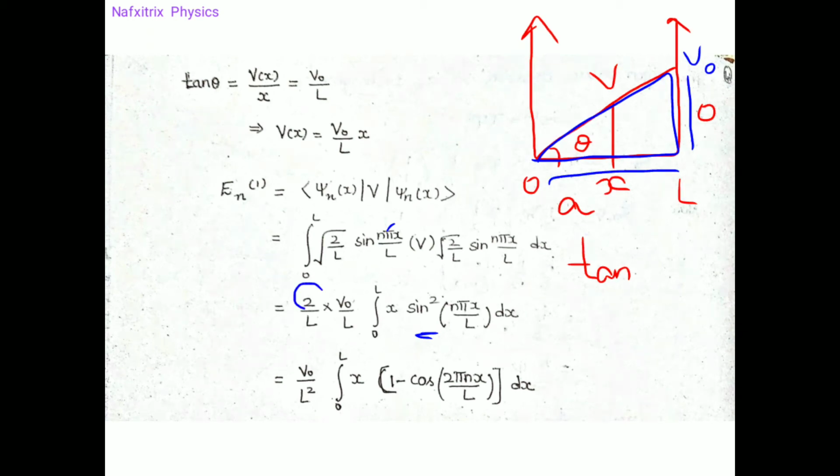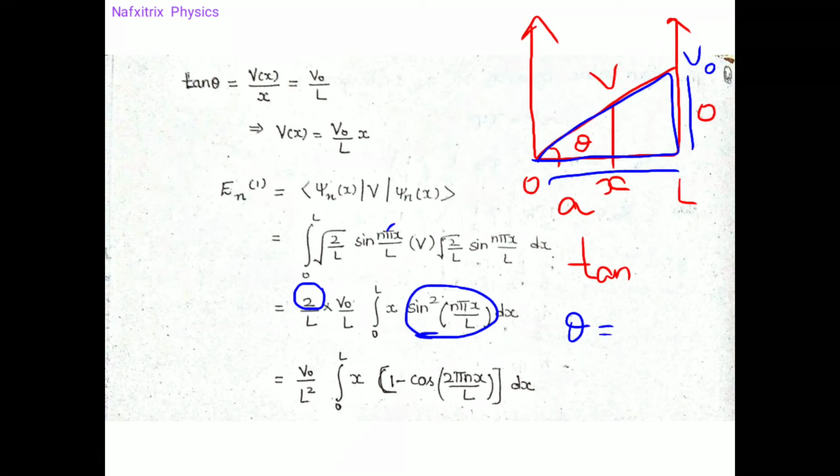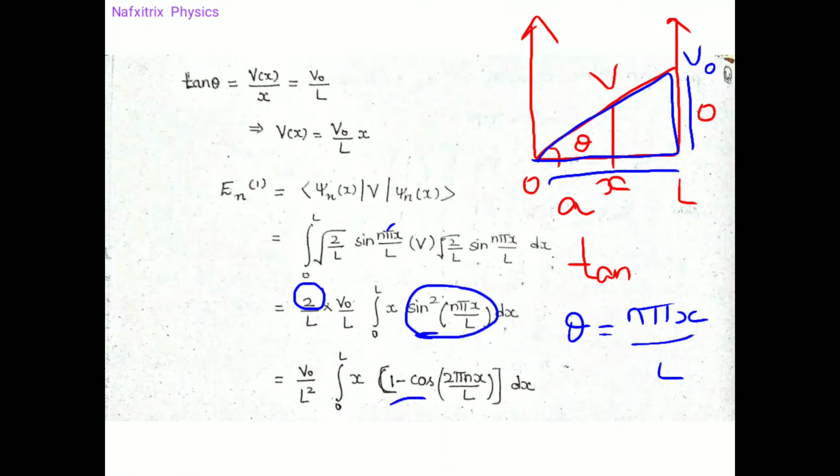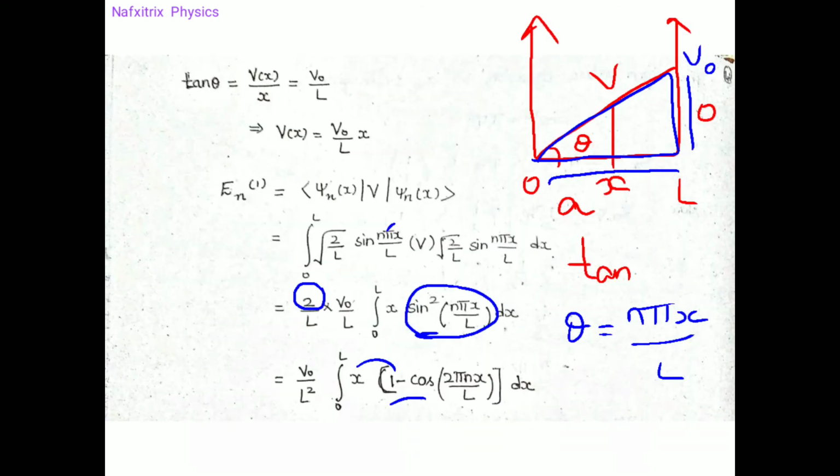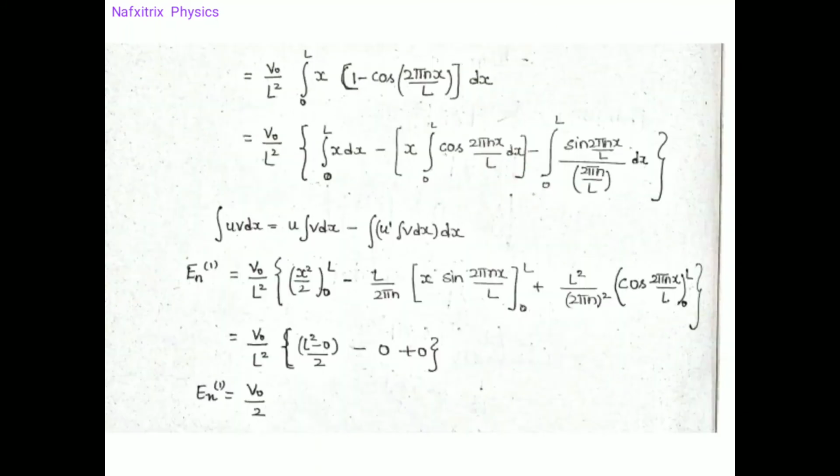So 2 sin square theta could be written as 1 minus cos 2 theta, where theta is equal to n pi x by L. Now we need to distribute it, and finally perform the integration. Outside, what would remain is V0 by L squared, and we are integrating from 0 to L.